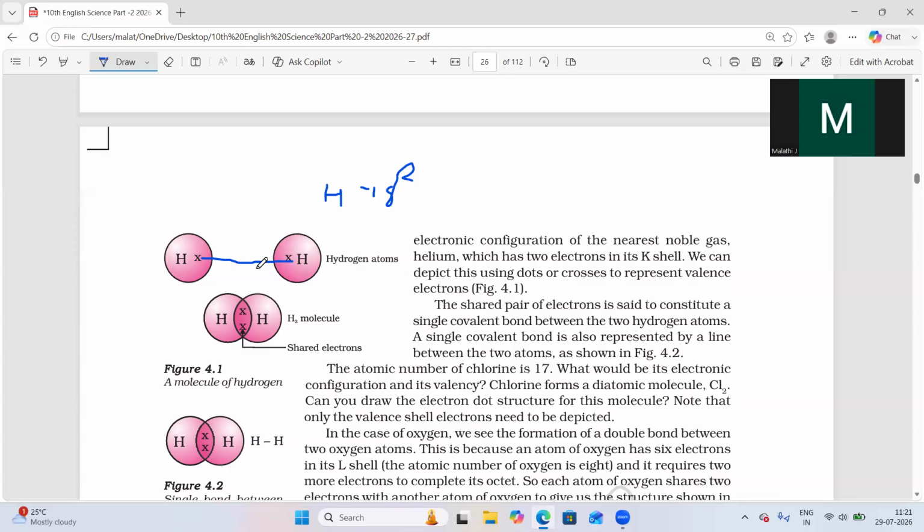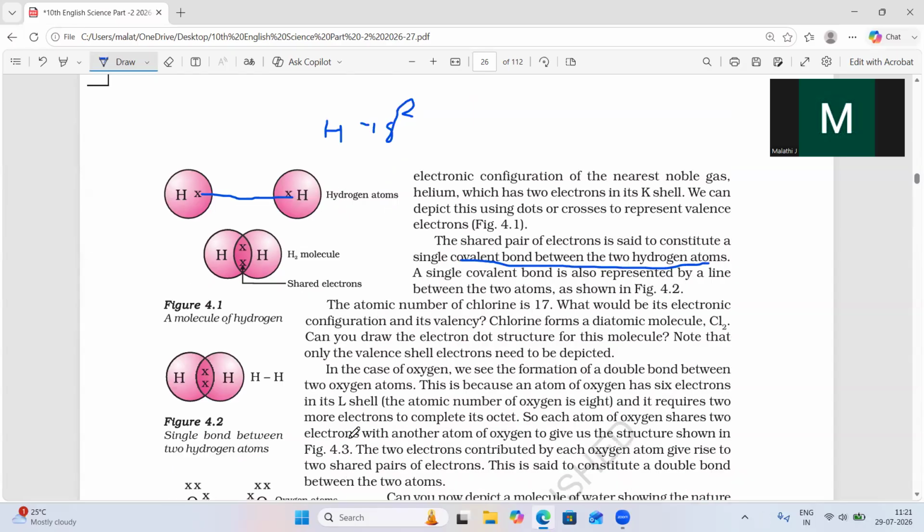A shared pair of electrons is said to constitute a single bond, that is called a covalent bond between the two hydrogen atoms. Here a single bond is formed between the two hydrogen atoms by sharing electrons. So here there is no formation of ions, only sharing of electrons. This single covalent bond is represented by one line, hydrogen and hydrogen have a single bond.